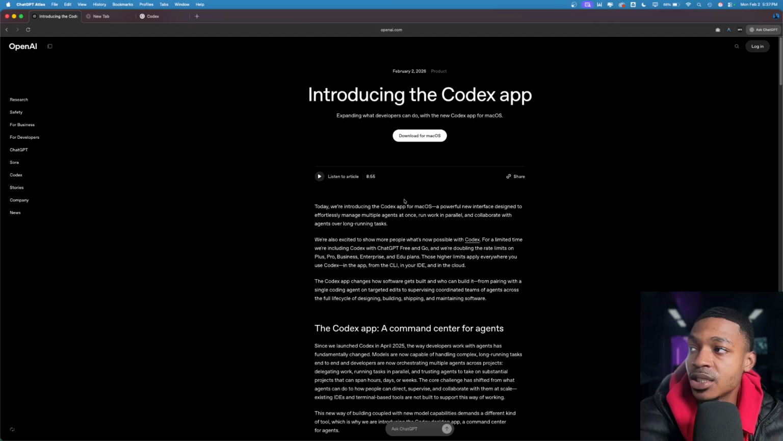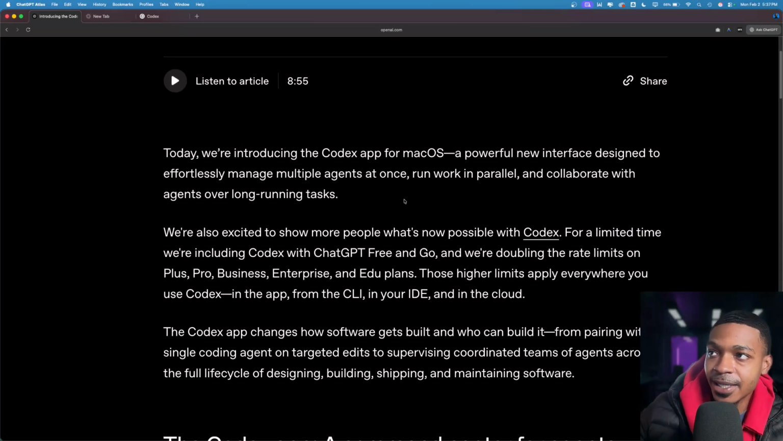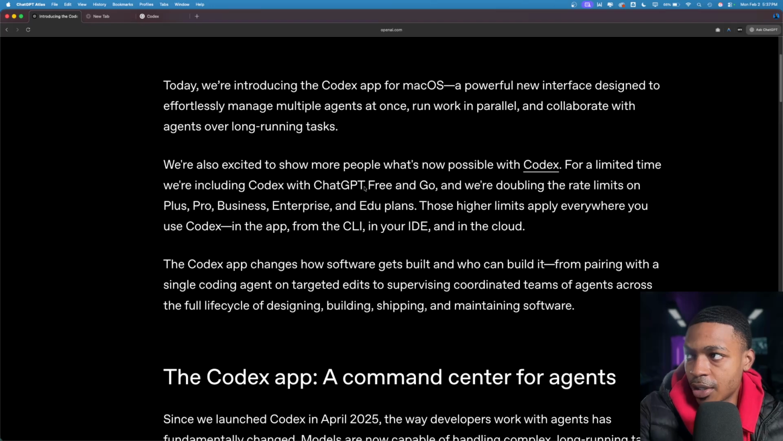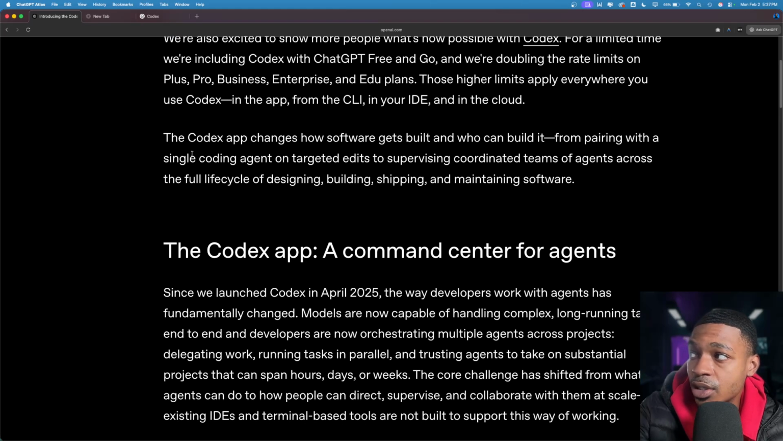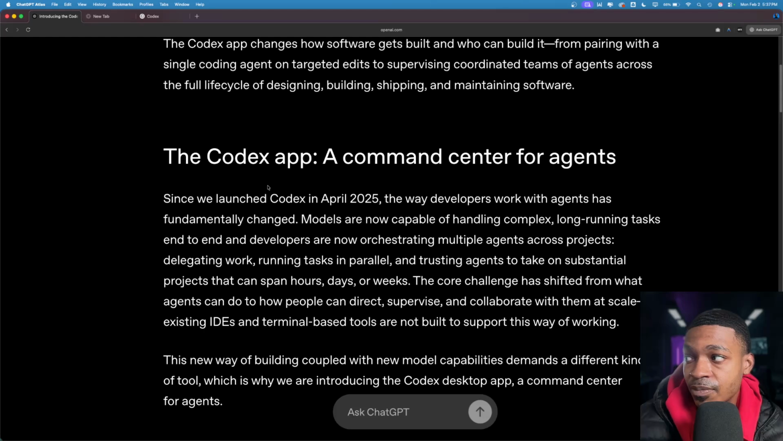So today we're introducing the Codex app for Mac, a powerful new interface, also some new plans, ChatGPT free and ChatGPT Go. And they're doubling the rate limits on Plus, Pro, Business, Enterprise, and Edu plans. Okay, so everywhere you're using it, from the CLI and the IDE and in the cloud, the Codex app changes how software gets built, who can build it, from pairing with a single coding agent to supervising coordinated teams of agents across the full life cycle of building software.